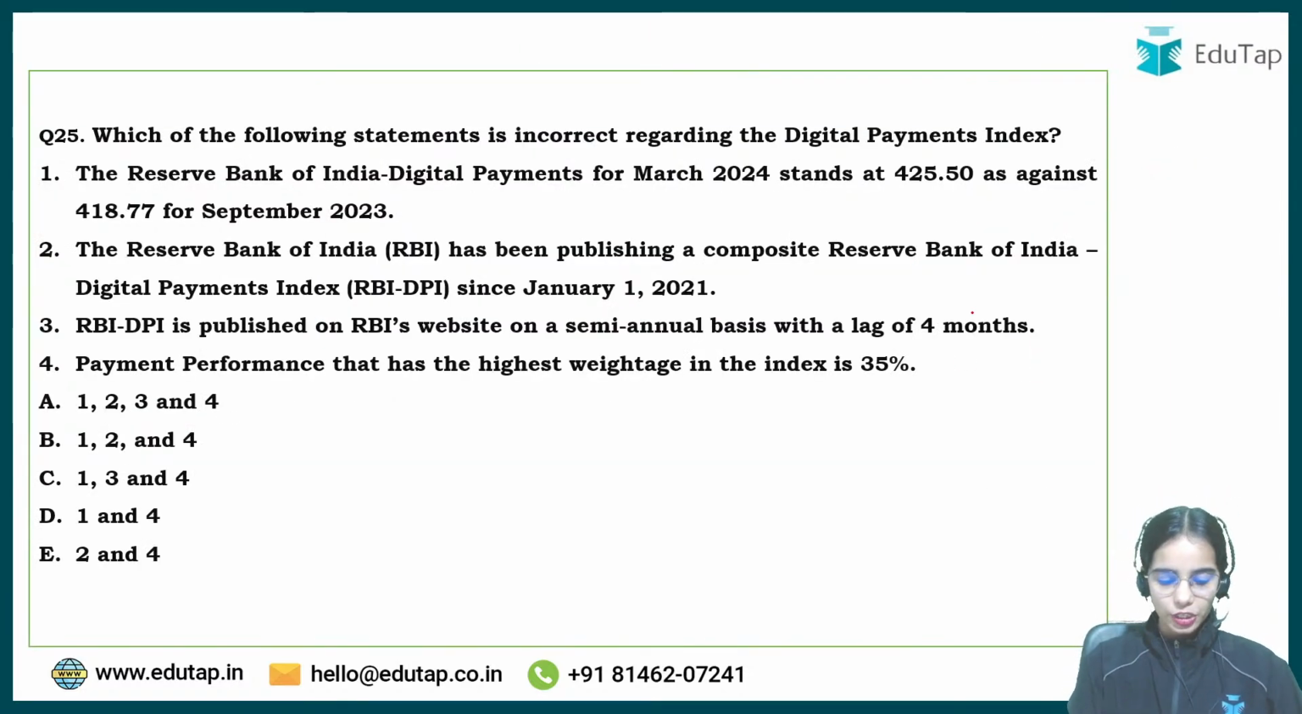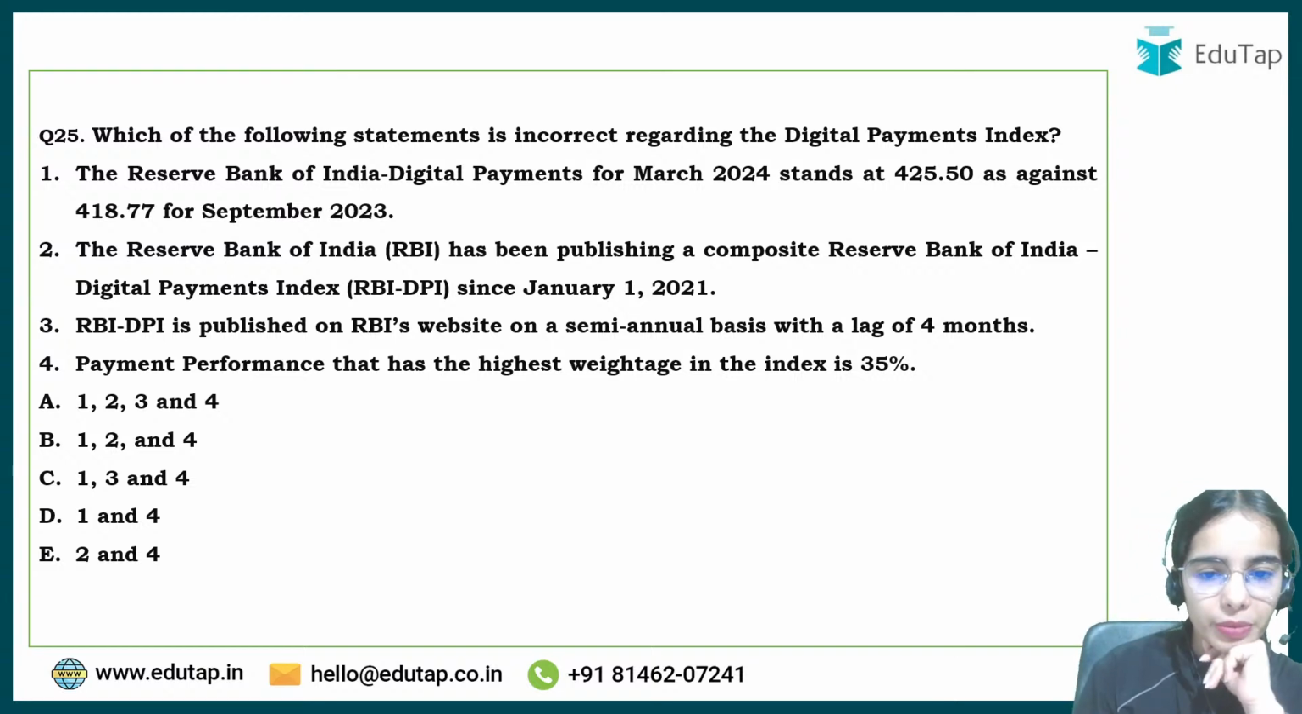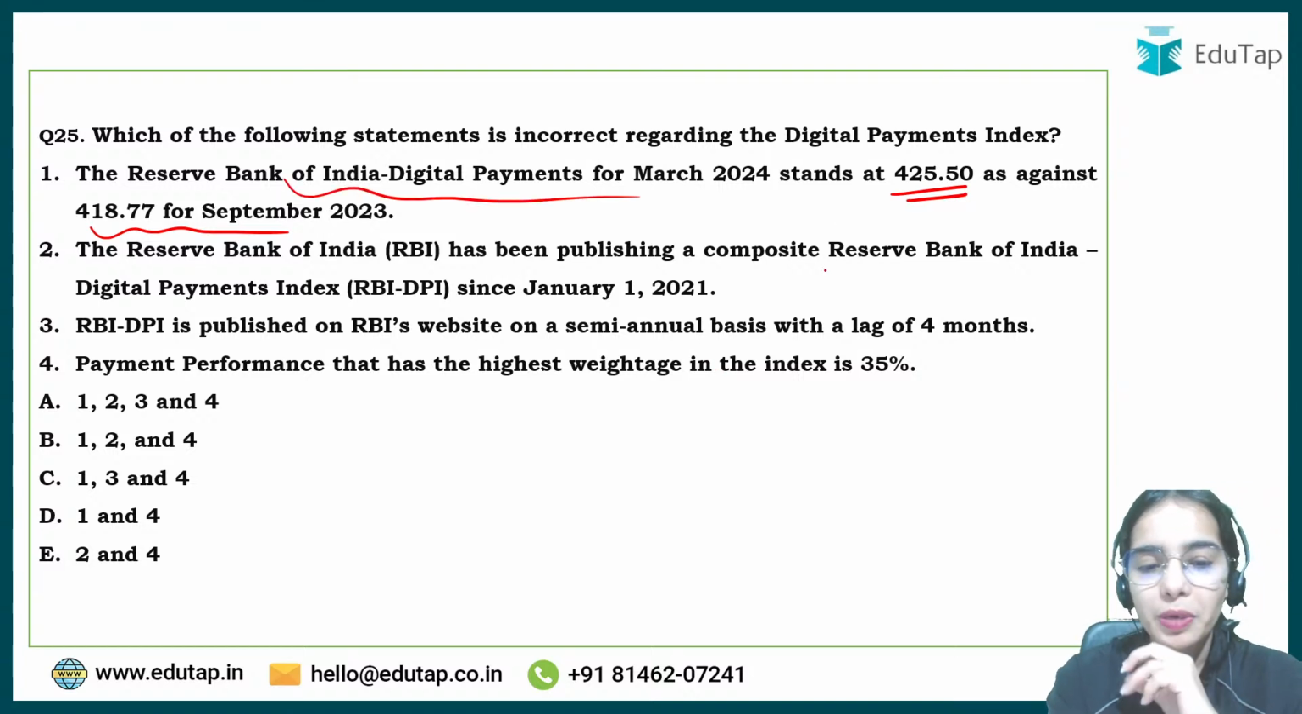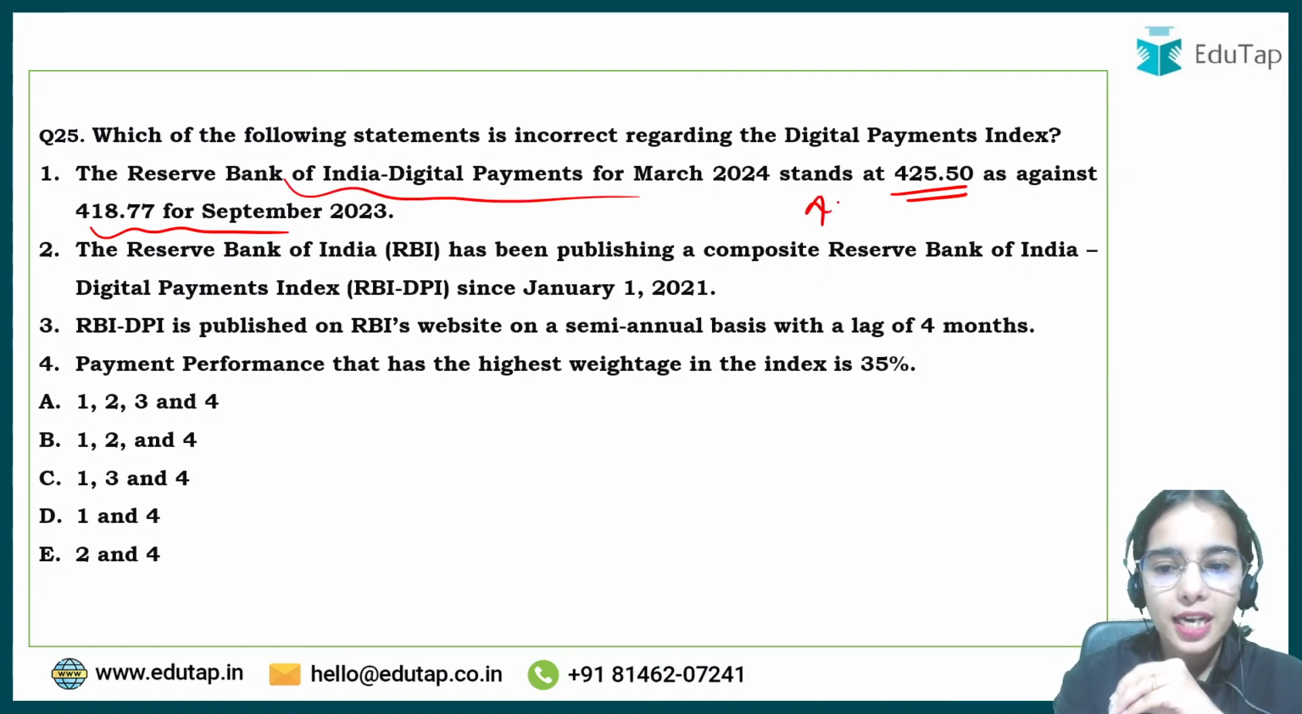Now try to answer this question. Which of the following statements is incorrect regarding the digital payment index? The Reserve Bank of India digital payments index for March 2024 stands at 425.50 as against 418.77 for September 2023. The Reserve Bank of India digital payment index for March 2024 stands at 445.5.